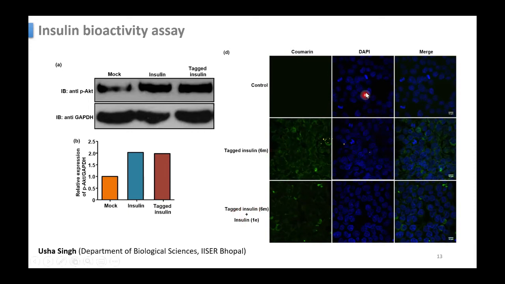So similarly in DAPI, and when they used both coumarin and DAPI, they showed similar results. So it means that the cellular uptake of this insulin is similar even after tagging.